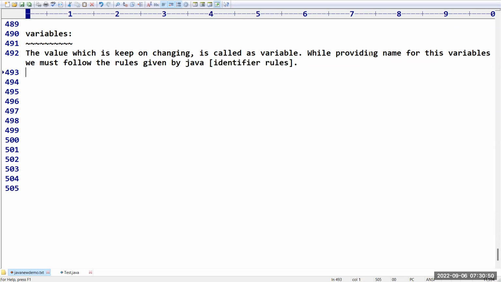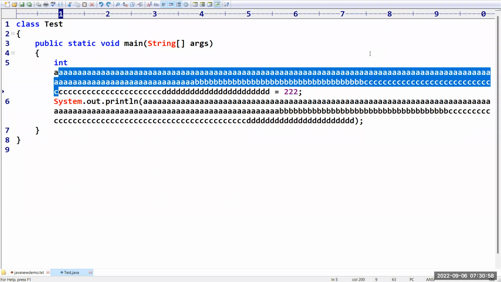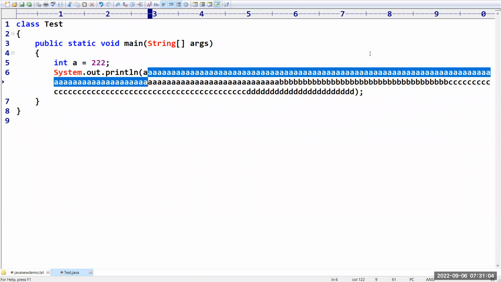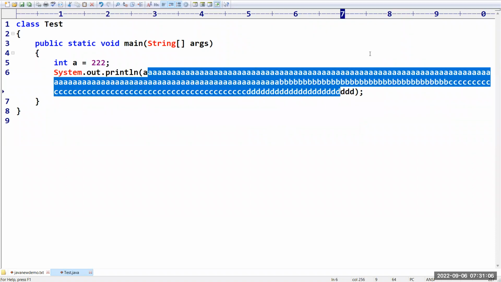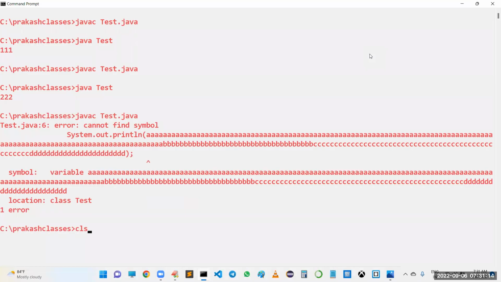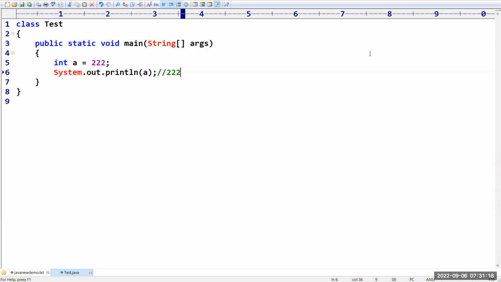Sir, can you please show me an example for variable? No problem. Consider here I have integer a is there. Sir, is it a variable or not? Yes, it is the variable. System.out.println, I want to print that value. Sir, we are going to get output as 311. Don't worry, what is that double slash? Within a few minutes, we are going to discuss. So if you compile and run the program, we are getting 311.